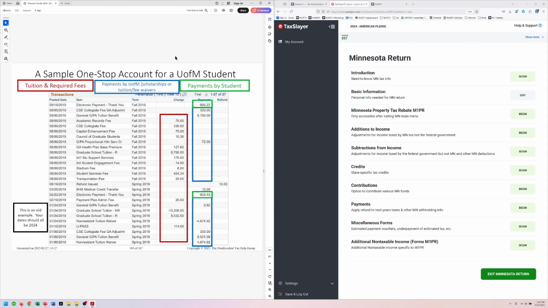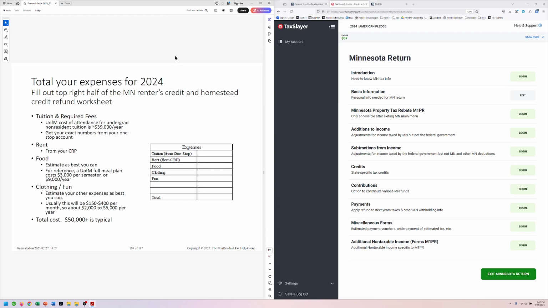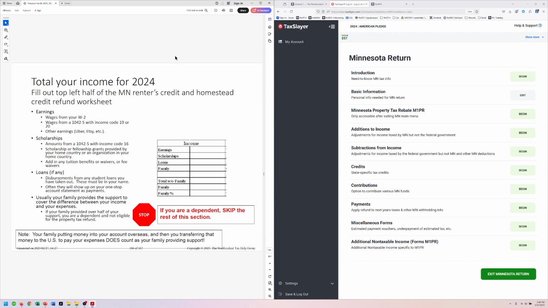You can look at your U of M student account. You need to look at what are all your expenses, right? How much was education, tuition, fees, that kind of stuff. You need your rent. You need an estimate for food and clothing, and hopefully there's some fun in there as well to find out what your total number is. And usually those numbers get pretty big, right? They can be in the $40,000 to $50,000 range without too much effort. Then you look at your income, right? Where did your income come from? Is it coming from earnings from working as a student or like an internship? Is it coming from scholarships or fellowships? Are you taking out loans?